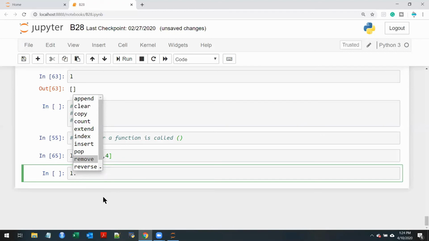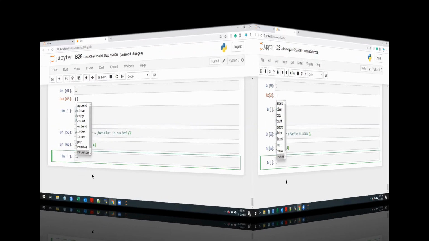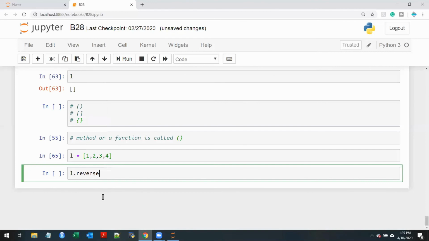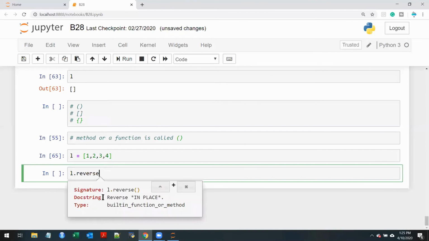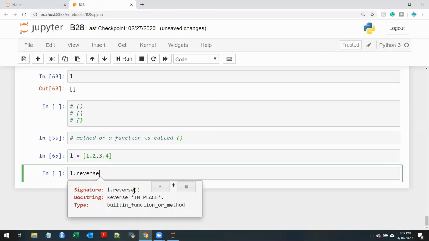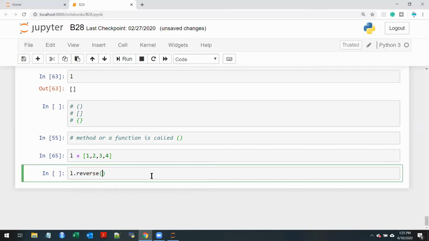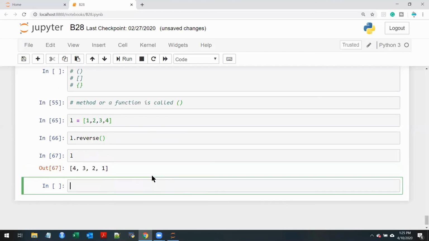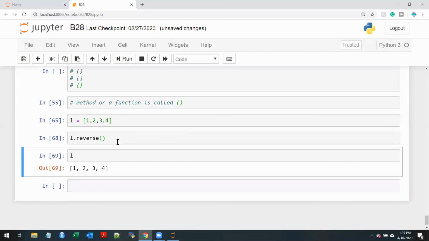Now let's talk about reverse. The reverse method is literally to reverse the object without any argument. Observe, whatever you have, it gets reversed. However it is, it'll just get reversed. If I run this again, observe, it gets reversed again.